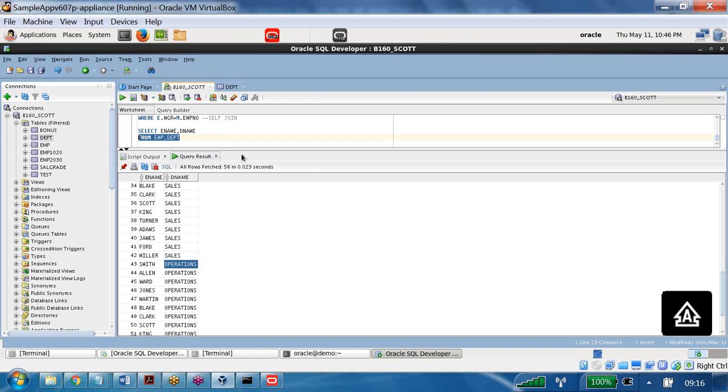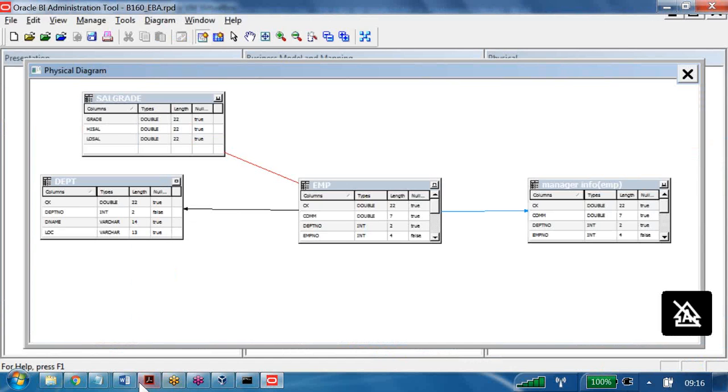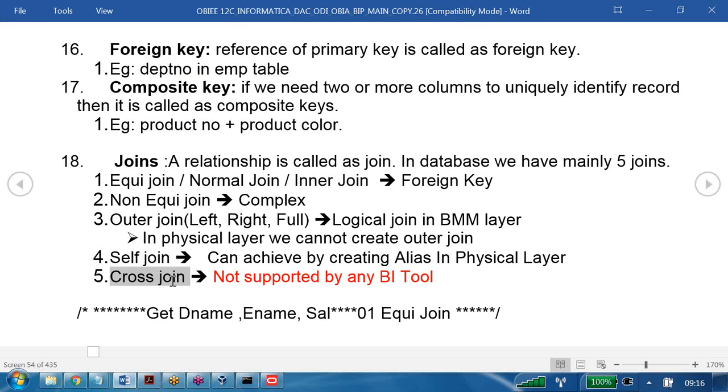What is the error message? There is no fact table available at this level. Like that, it is going to throw the error. So finally, is cross join possible in OBIEE or not? Not only OBIEE, any BI tool does not support it because of the wrong data.